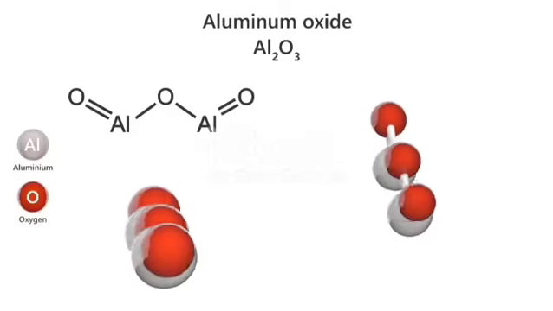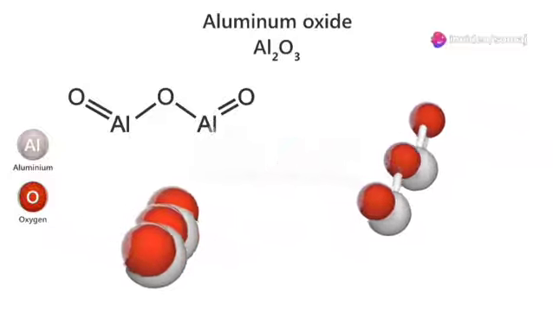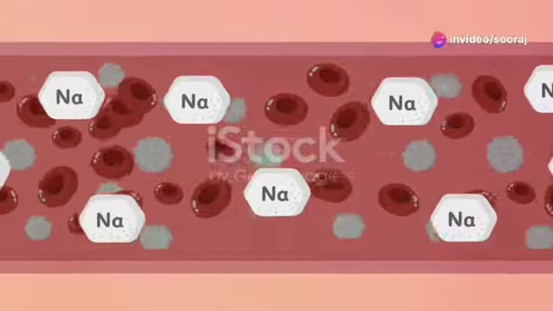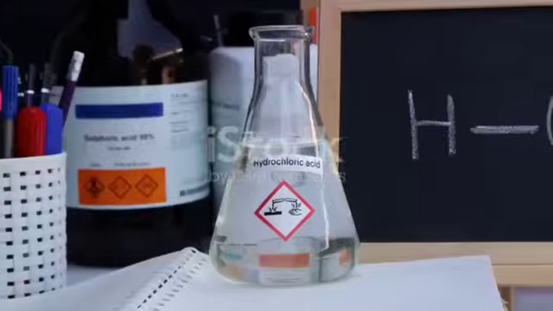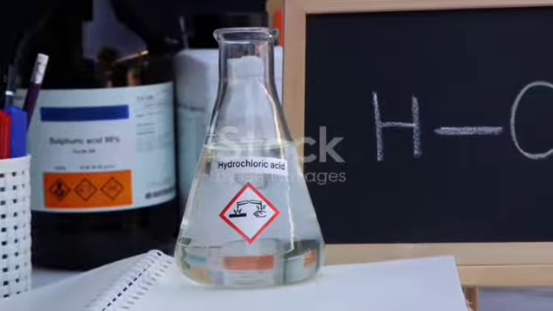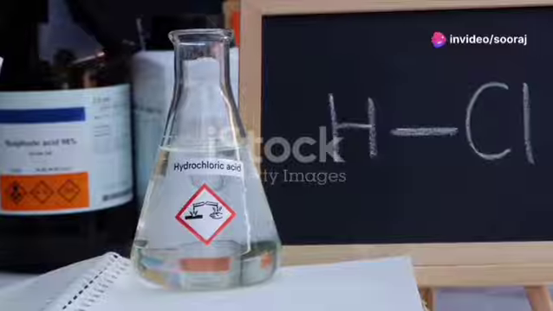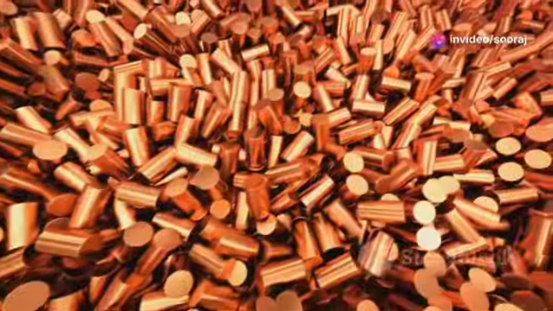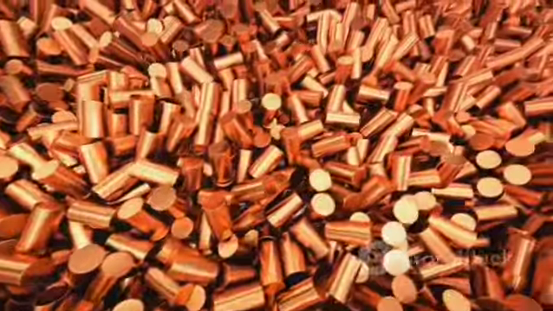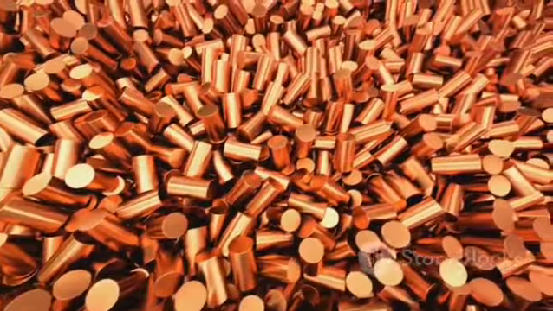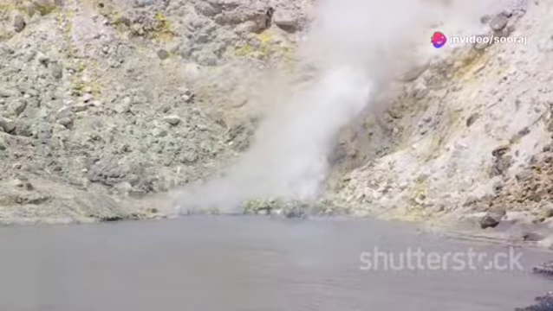Likewise, metals react with water, though the intensity varies. Some, like potassium, react violently, while others, like iron, hardly react at all. Metals also react with acids, producing salt and hydrogen gas. Take sodium, for example, which reacts with hydrochloric acid to produce sodium chloride and hydrogen. This reaction can be represented as 2Na plus 2HCl yields 2NaCl plus H2. However, not all metals react with other salt solutions. For instance, copper does not react with sodium chloride solution, indicating its lower reactivity.